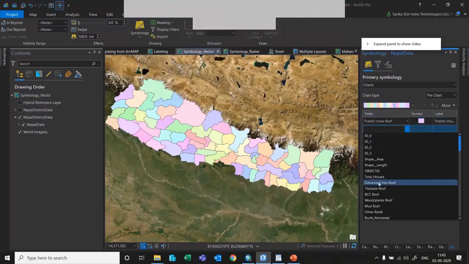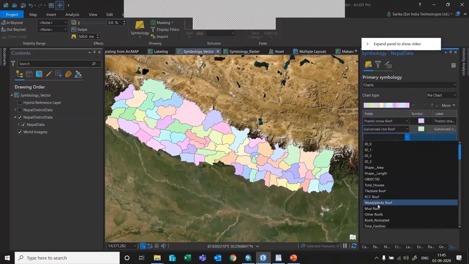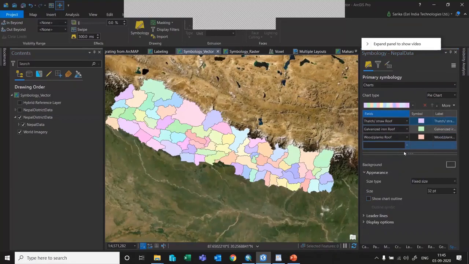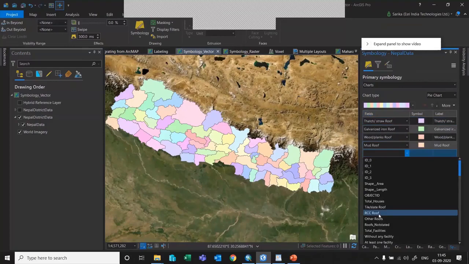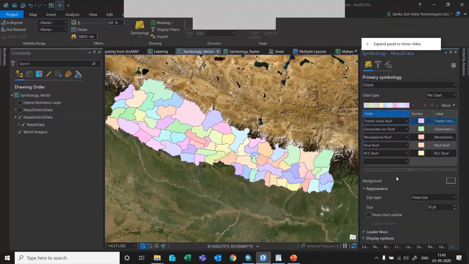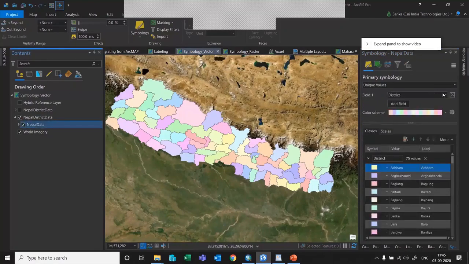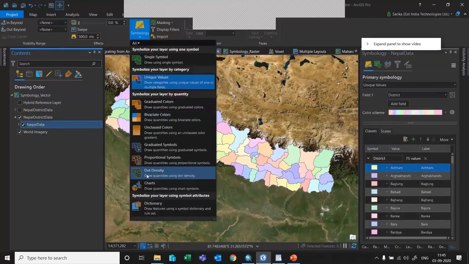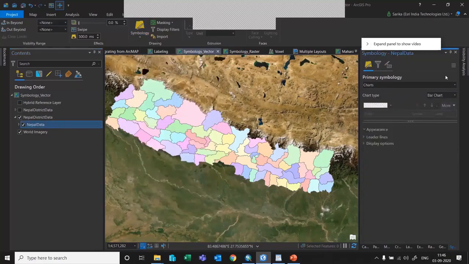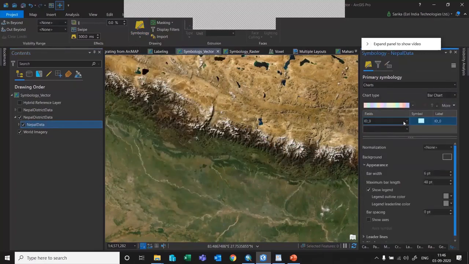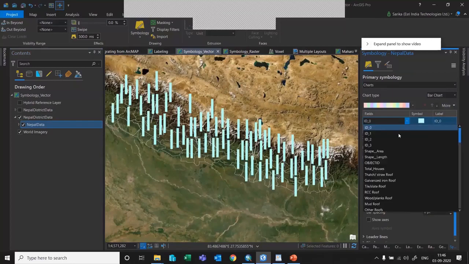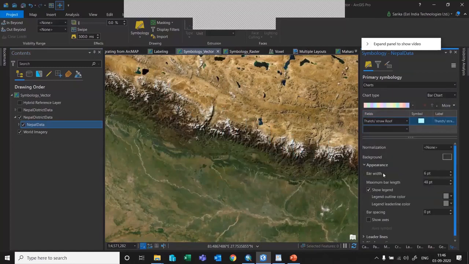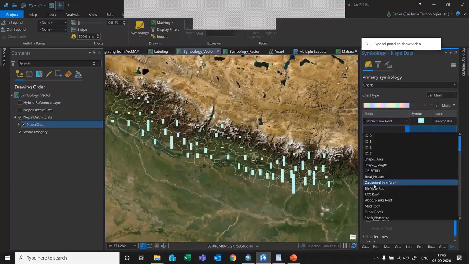So total houses, galvanized roofs, wood planks, mud roofs, RCC roofs. So in this way, you can just add these data sets. Symbology charts. Yeah. So you can apply the symbology and you can select all the parameters or the attribute values that are required. So you can select multiple values, so tile.